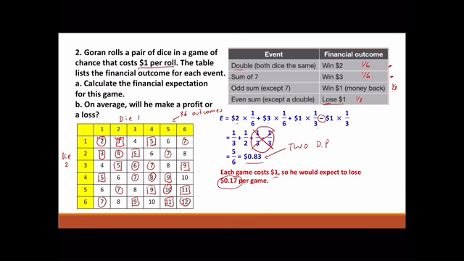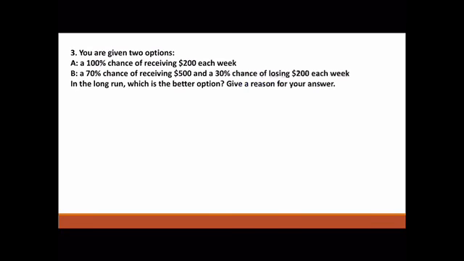All right, next. This time you've got two options of getting paid. Option A, you will definitely get $200 each week. Option B, you've got a 70% chance of getting $500 or a 30% chance of losing $200. So in the long run, so over a long period of time, which is the better option? And you need a reason.